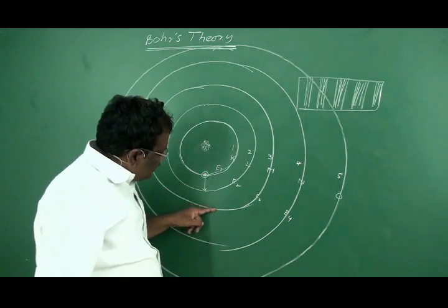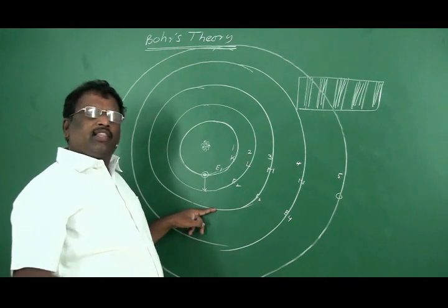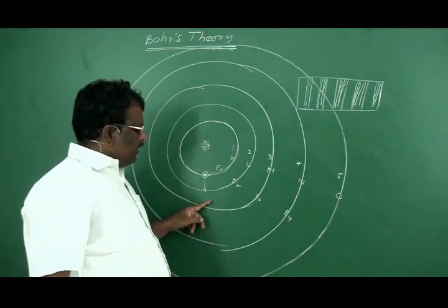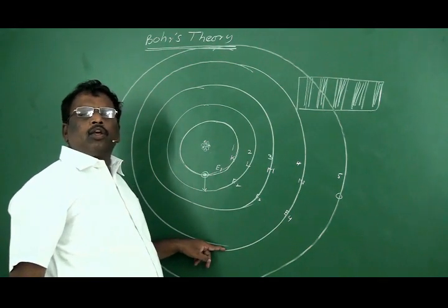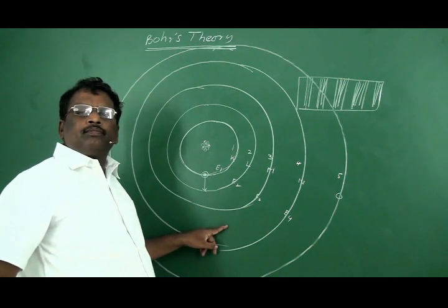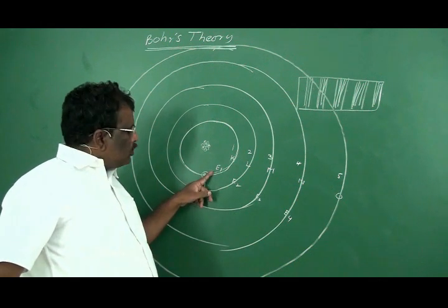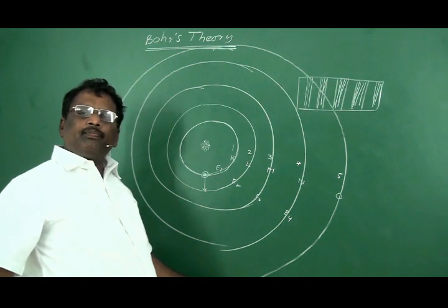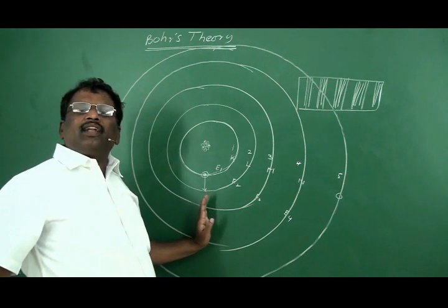If it is excited to this energy level, when its energy is equal to E3, then it will form another, different line in the spectra. If it is excited to this level, it will form some other line. So based on the difference in these energy levels, or based on the number of photons absorbed by these electrons, the electron may be excited to any one of these higher energy levels, and it will form a line with respect to that energy.